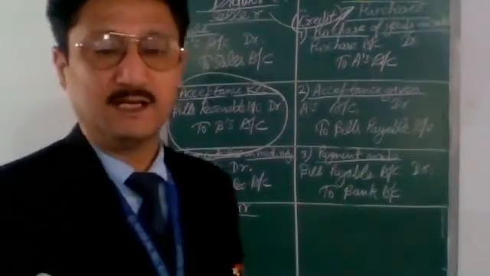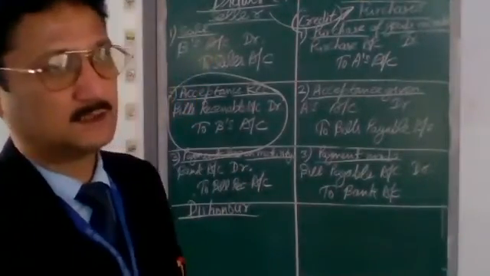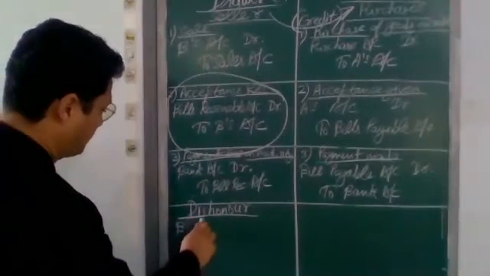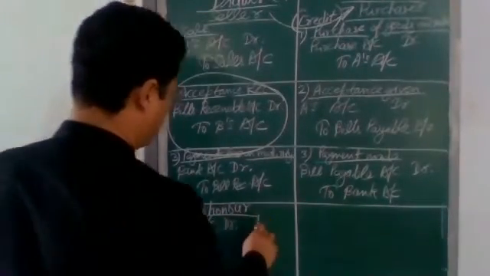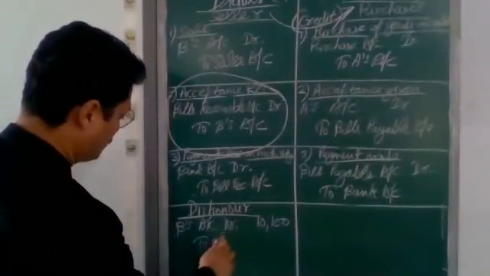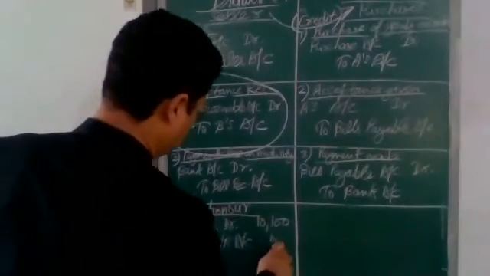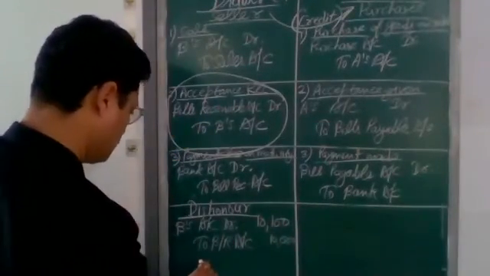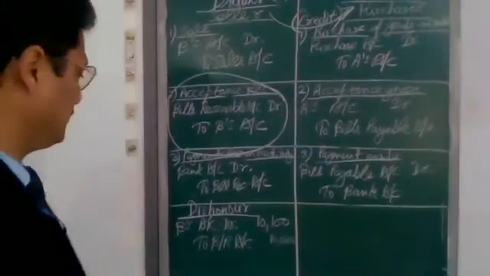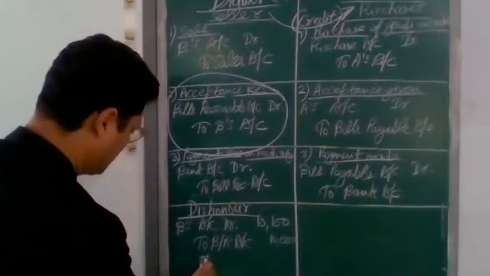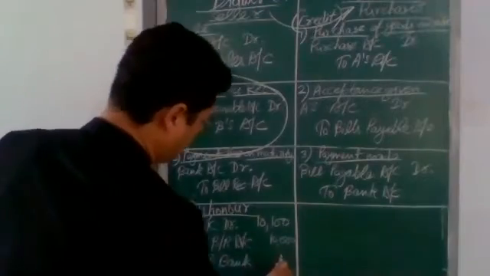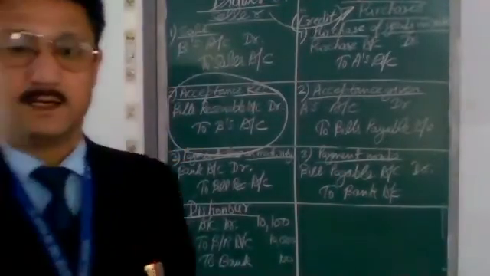And in that bill only, we will add the amount of noting charges. That is to say, B's account debit 10,100 to bill receivable. Here you can write separately noting charges, that is, to drawer.